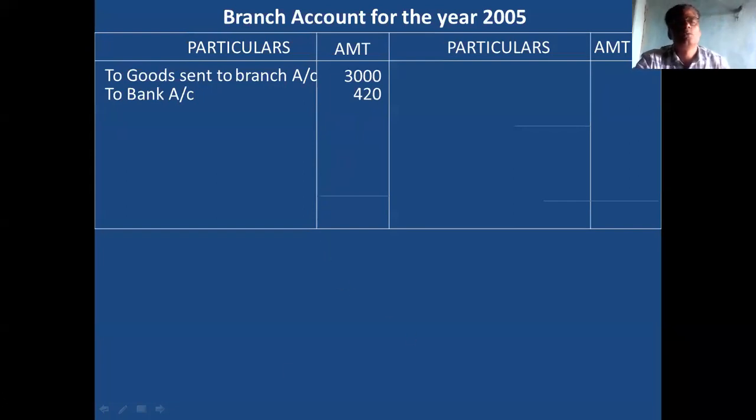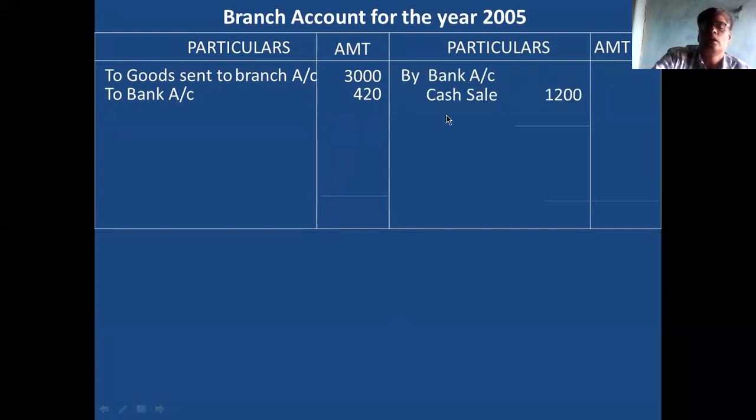Okay, 420 rupees. Then the credit side, first item: by bank, under that cash sale is 1,200. Then next is credit sale. Sorry, collection. Collection is 1,920, not credit sale. 302. So the total is 3,120.